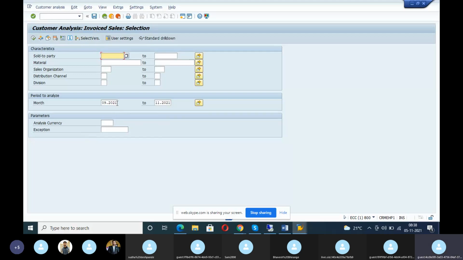So here you have to give which month, 3 months or 6 months. Usually they'll take a 3 months sales report, 6 months sales report, otherwise 9 months, or a yearly report they'll take. Sometimes some companies take a monthly report also. So you give January to February, the year. You have to give all customer number, material number, sales area and all. Then you execute.